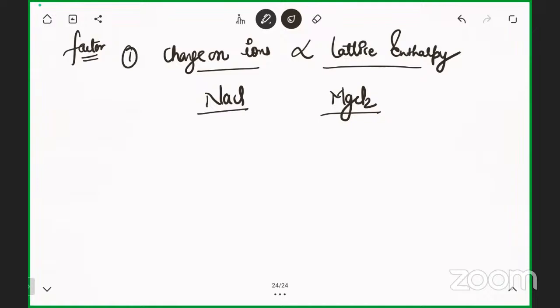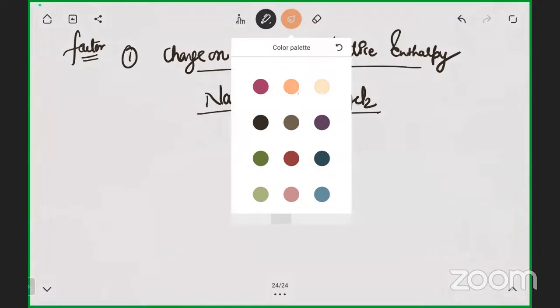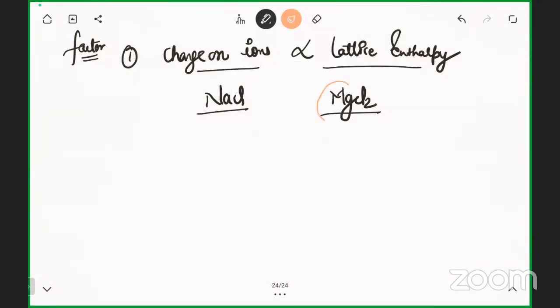MgCl2. Why? Give me the reason. Answer is correct. Two positive charges. Yes, very good. Just because Mg contains plus two charge, but Na contains plus one charge. So charge will be more.